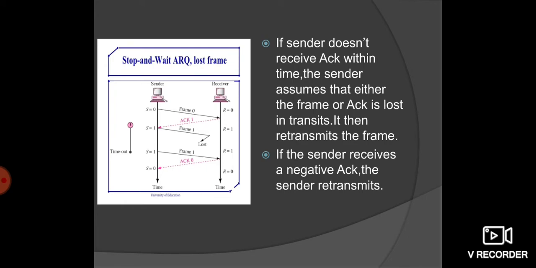If the sender receives a negative acknowledgement, the sender retransmits. Here in stop and wait ARQ, it sends one frame and checks whether the response is positive or negative, so that it can retransmit it if needed.